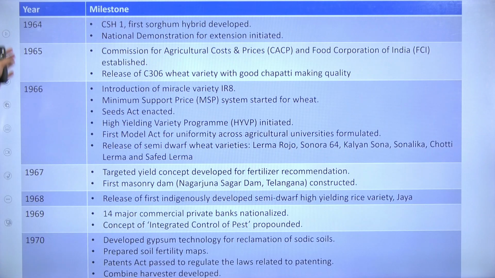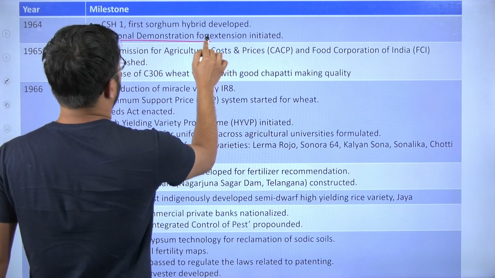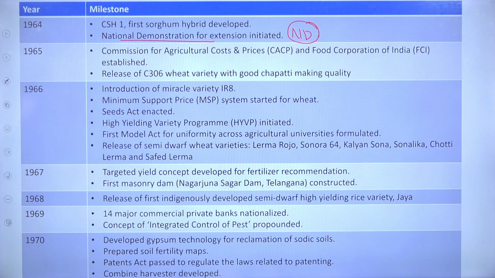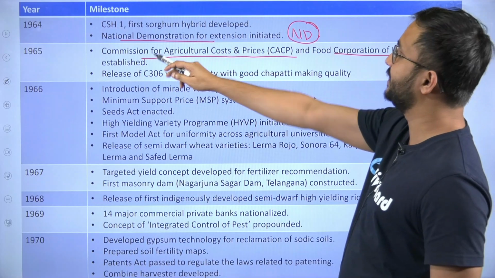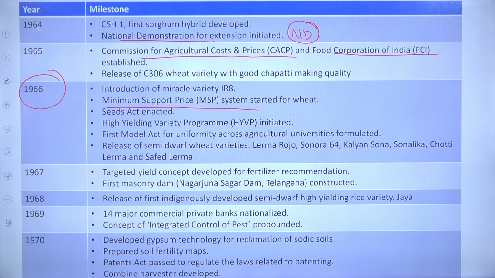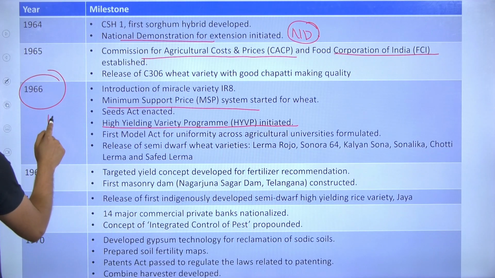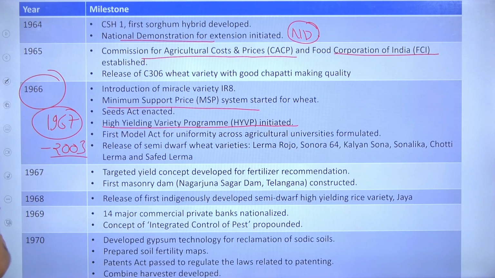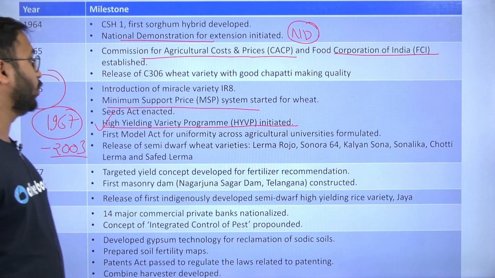Then 1964 to 1970. What are the important things? Let us try to understand. National Demonstration, one of the projects of India for agricultural extension. Commission for Agricultural Costs and Prices and the Food Corporation of India, established in 1965. Minimum support price system started in 1966. Very important. High yielding variety programs, 1966-67: the Green Revolution starts and it extends till 2003. The Green Revolution program was started with this particular high yielding variety program.